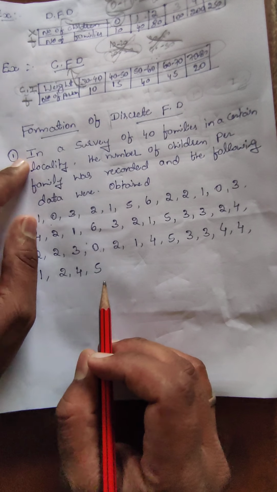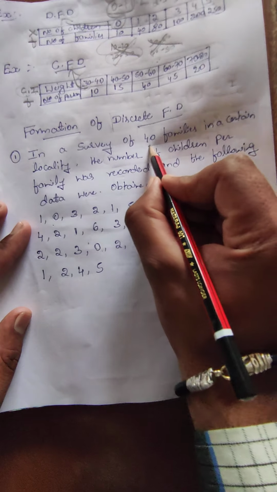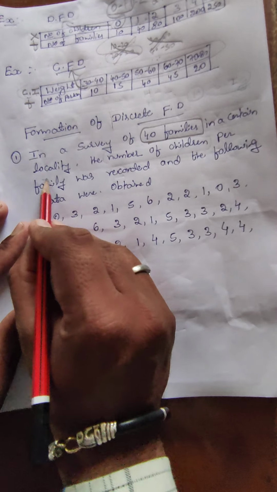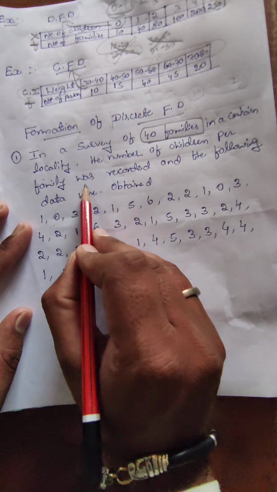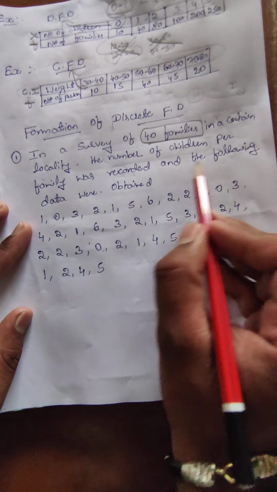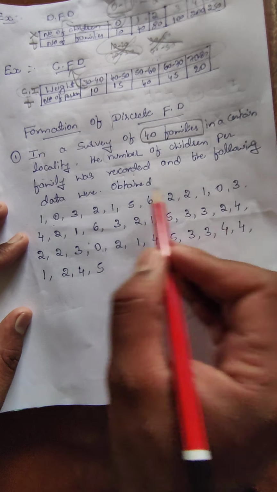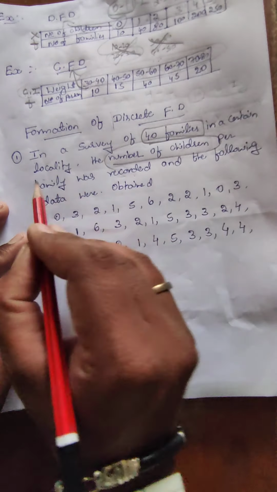Take one problem. In a survey of 40 families in a certain locality, the number of children per family was recorded and the following data were obtained. Here they give information of 40 families, the number of children per family.